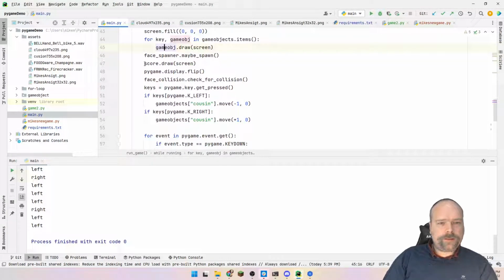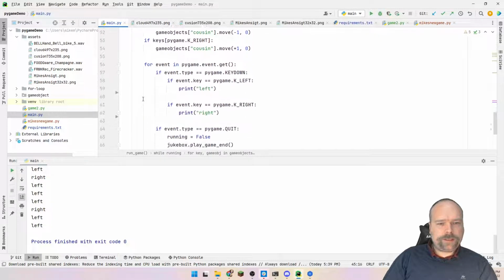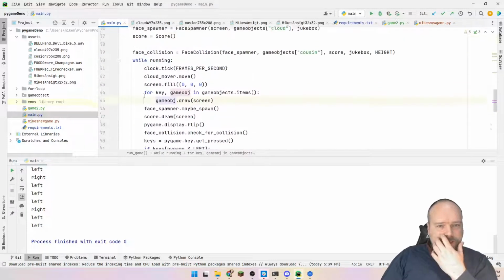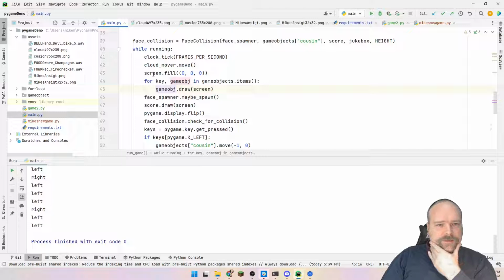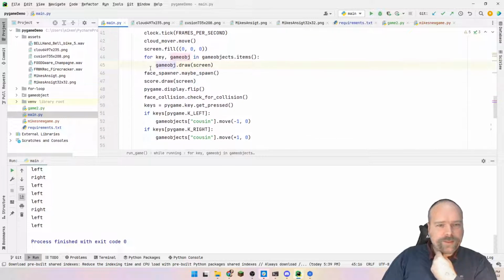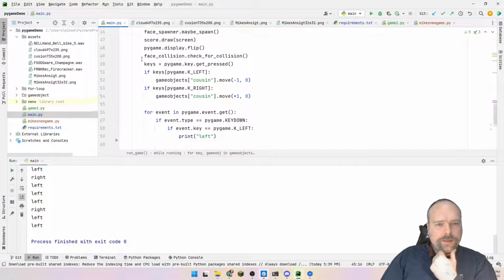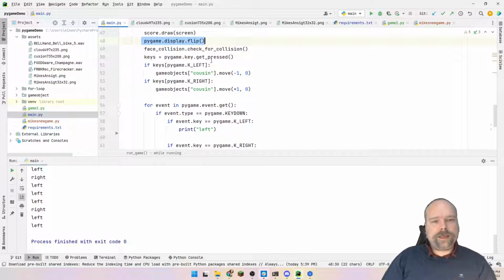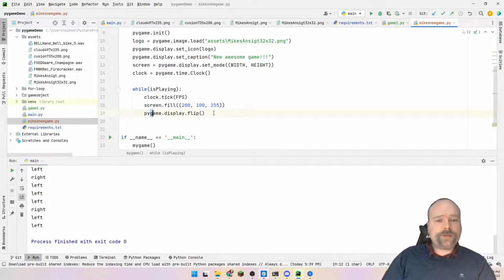Let us update the screen while we're doing that. We actually need to refresh the screen. It should be somewhere. Let me just check. Here it is, display flip. We need to call this flip right here. Without this flip right here, the screen won't update. That is what it means.